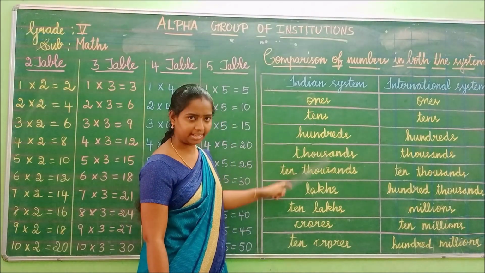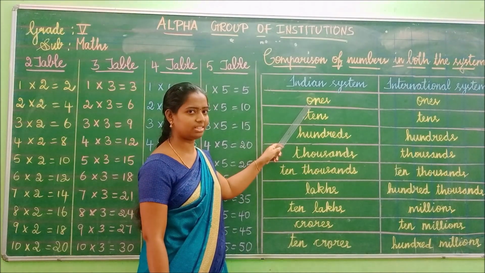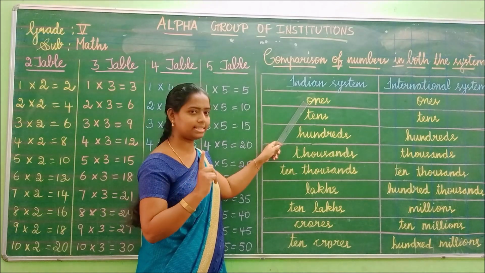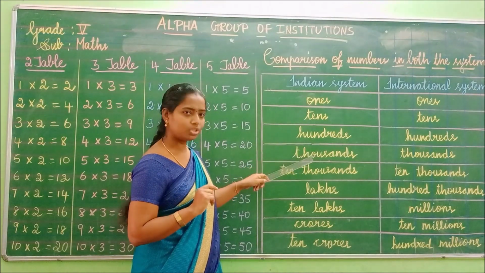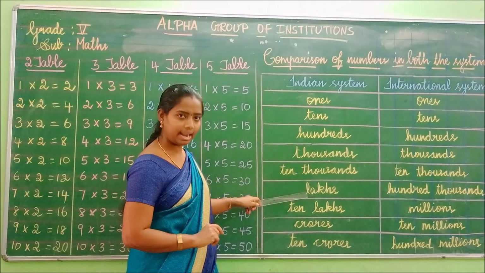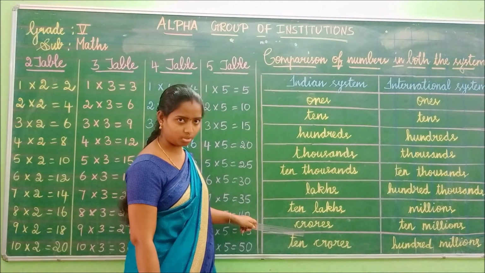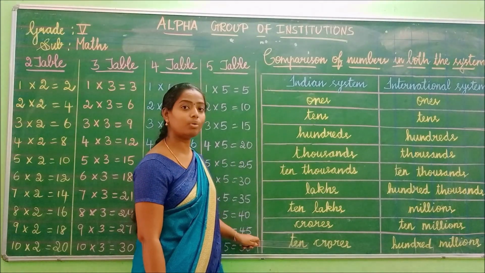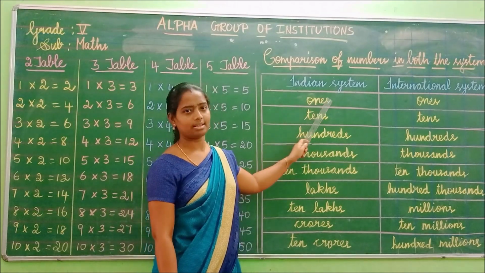Okay, I repeat it again. See children, we have to start from ones, isn't it? You know this, isn't it? We have to start from ones place always. Ones, tens, hundreds, thousands, 10,000s, lakhs, 10 lakhs, crores, 10 crores. Okay children, this is place value for what, children? Yes, very good. This is the place value for Indian system.